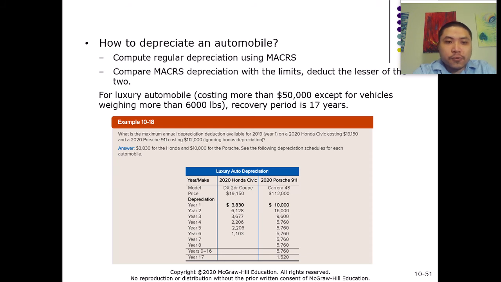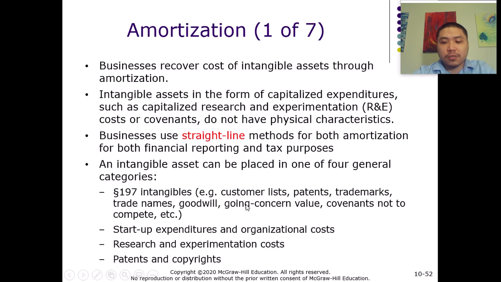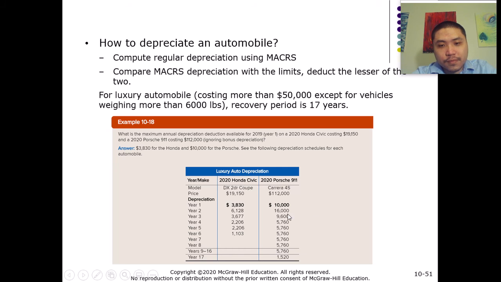So let's look at this example. Here, they outline how to depreciate two cars. One is a 2020 Honda Civic, and the other one is a 2020 Porsche 911. The Civic costs less than $20,000, and the Porsche costs around $112,000, based on the version they're providing us with. Even though both cars do pretty much the same thing, well, not exactly, but if the purpose is to transport the taxpayer from point A to point B, both cars probably do the same thing.